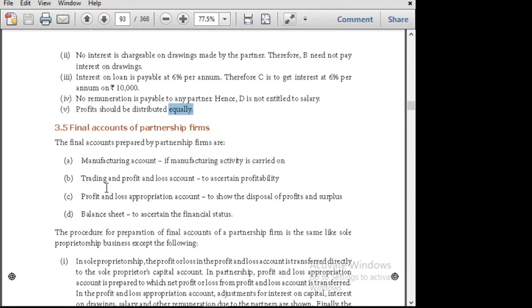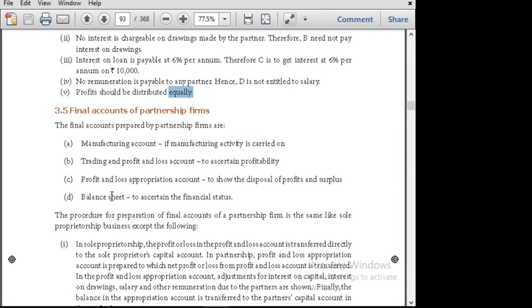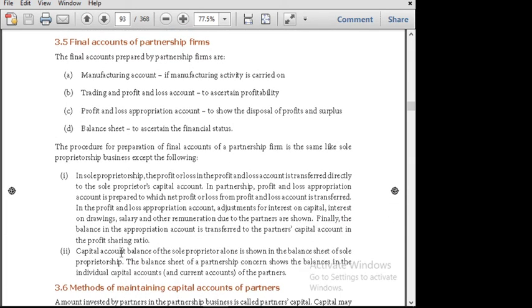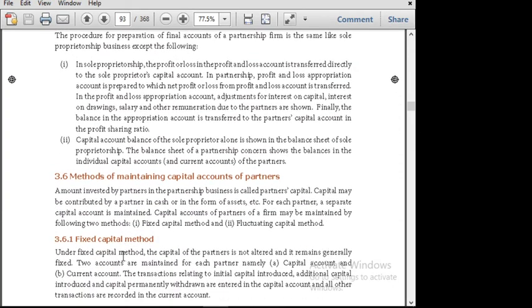Next, what are the things we are going to deal with? As usual, all the accounts will end with the balance sheet. So trading and manufacturing account, trading and profit and loss, profit and loss appropriation account will be maintained and end with the balance sheet. This is the procedure. Next, what are the other methods? Means methods of maintaining the capital account of the partners. How is the capital account of the partner maintained?